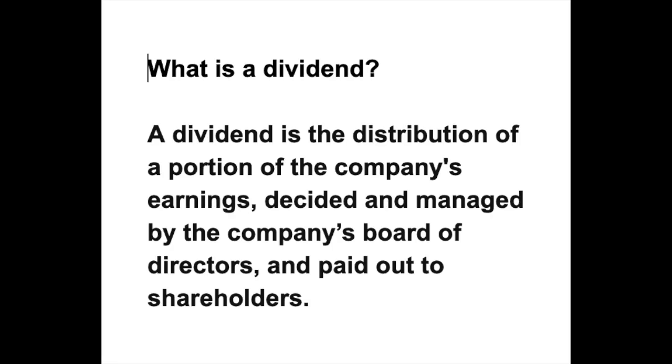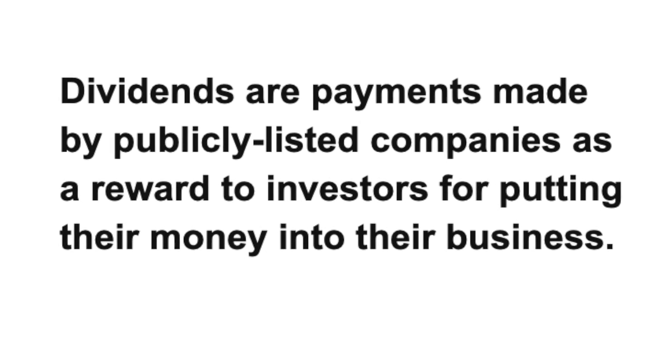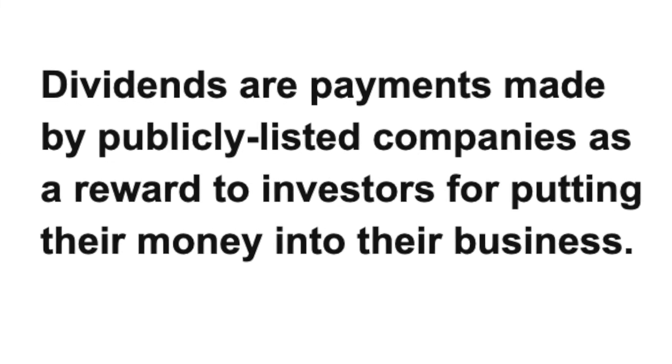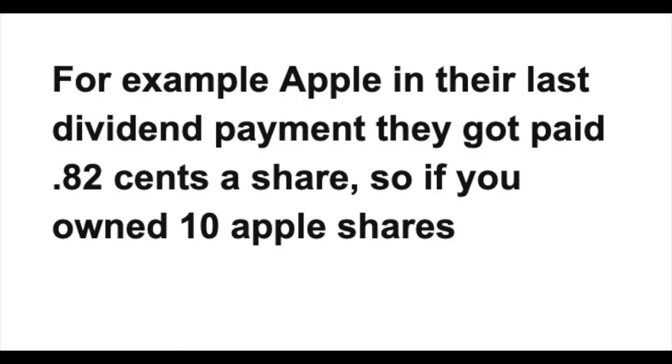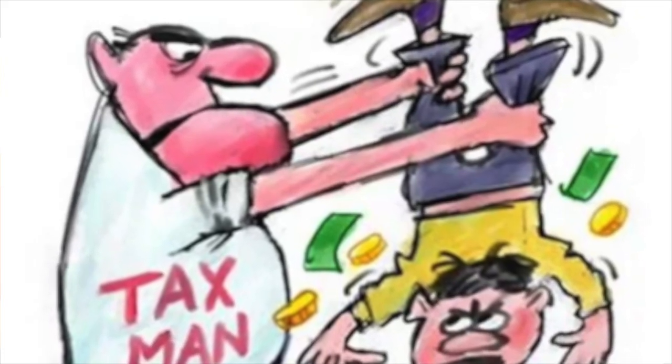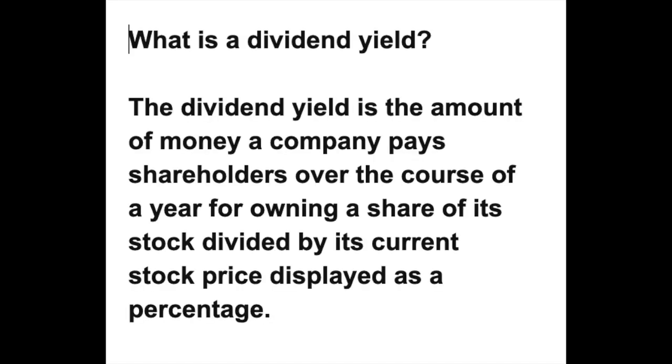A dividend is the distribution of a portion of the company's earnings, decided and managed by the company's board of directors, and paid out to shareholders. Dividends are payments made by a public listed company as a reward to the investors for putting their money into their business. For example, Apple, in their last dividend payment, they paid 82 cents a share. So if you own 10 Apple shares, you got paid $8.20 prior to tax, of which 15% comes off that figure. What is a dividend yield?